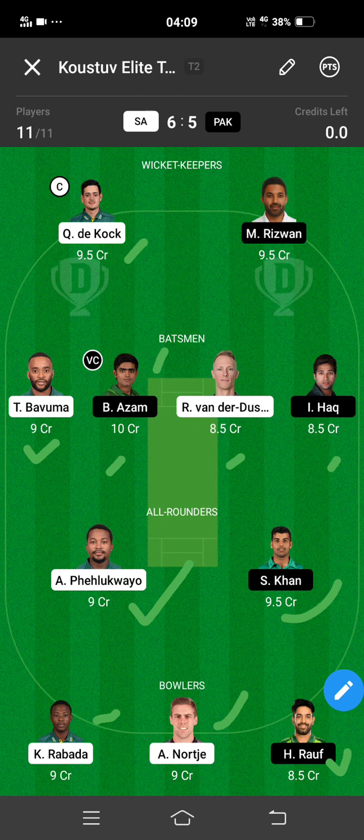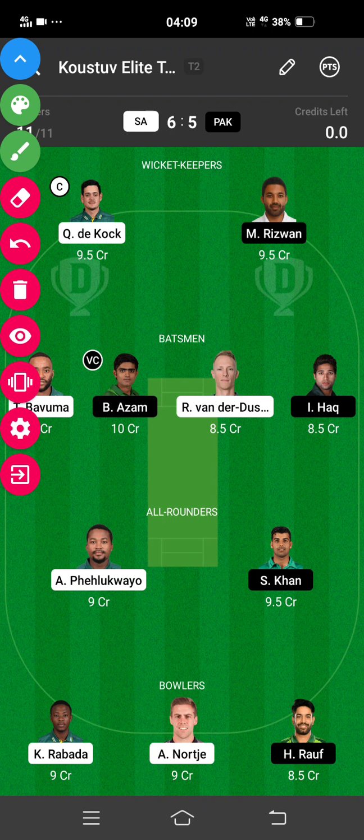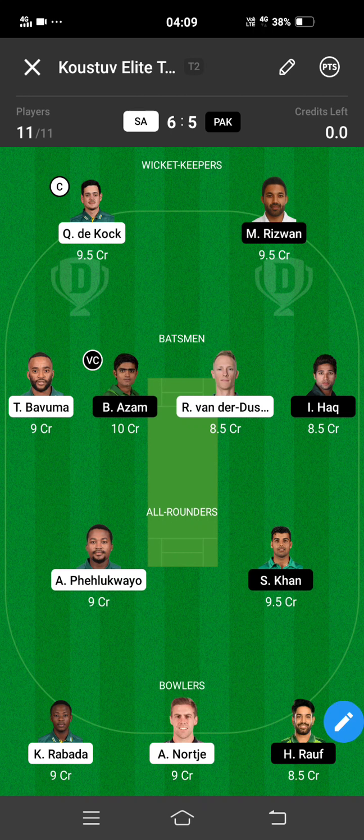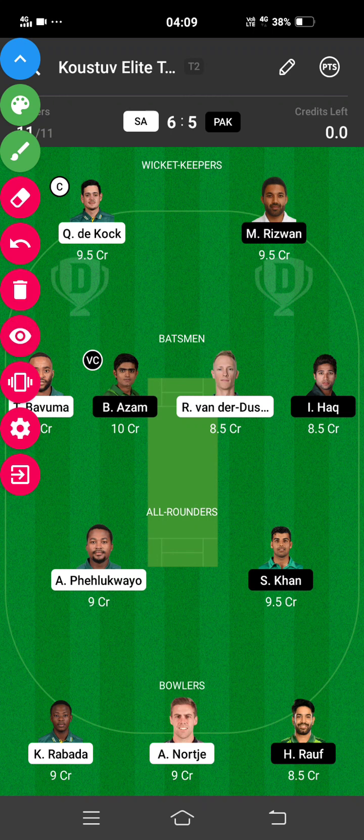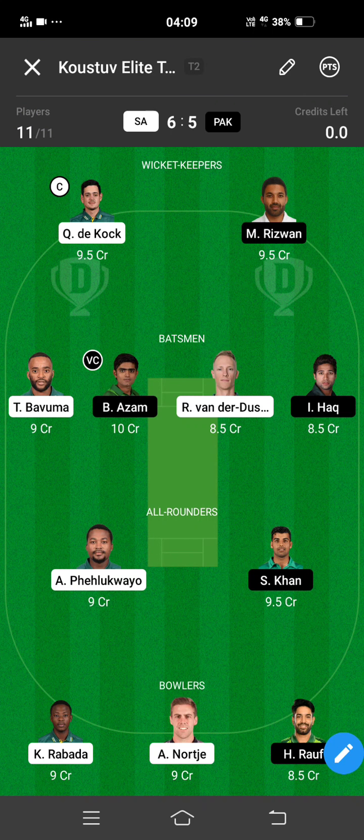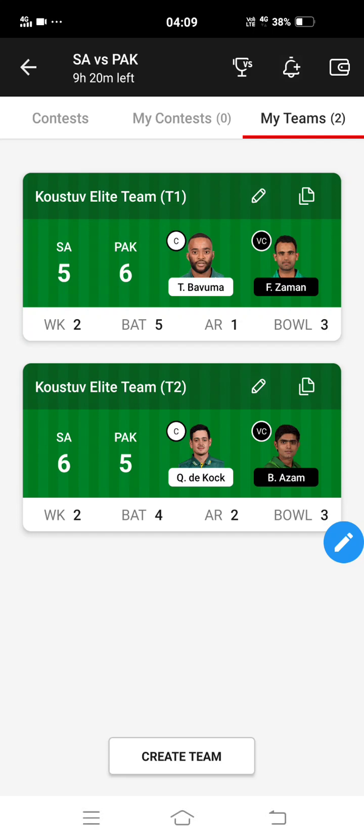And lastly I'll say that Shadab Khan is very important in the second innings, and you can definitely try Phehlukwayo as your captain in the GL team. I have shown you all the stats, so you can also make your own team based on my stats. I have told you which can be the good vice captain and captaincy options, so you can make your team according to that.